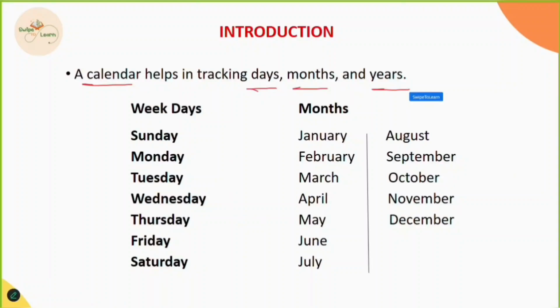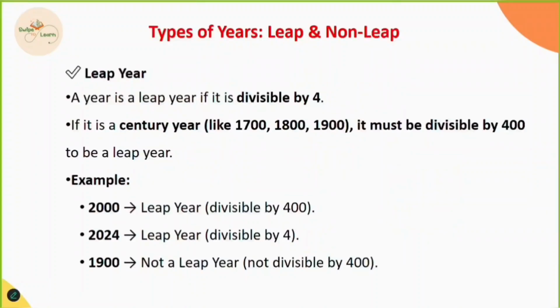The calendar helps us in tracking our time, planning our schedules, and even celebrating the important events. But do you know that calendars have a lot of hidden patterns? Let's explore them one by one. A calendar has 7 weekdays starting from Sunday to Saturday, and there are 12 months starting from January to December. This is the basic for every calendar.